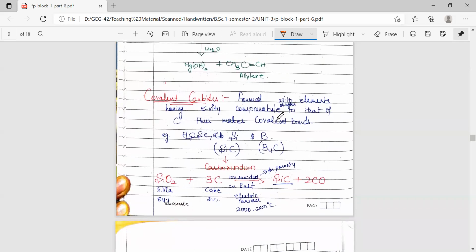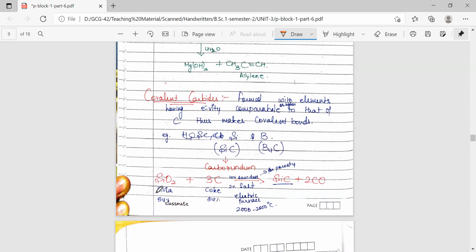Next we have covalent carbides. Covalent carbides are formed with elements having electronegativity comparable to that of carbon. Thus, these make covalent bonds because both the atoms have comparable electronegativity. So instead of exchanging electrons, they will share the electron cloud and form covalent bonds between them. So they are called covalent carbides. The examples are boron carbide and silicon carbide. Silicon carbide is also called carborundum, which is a common name for silicon carbide.